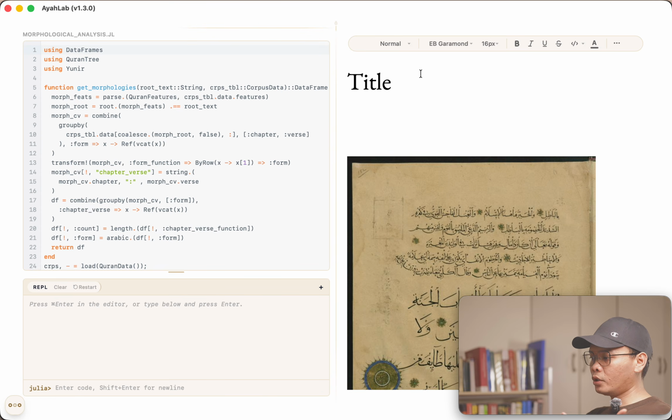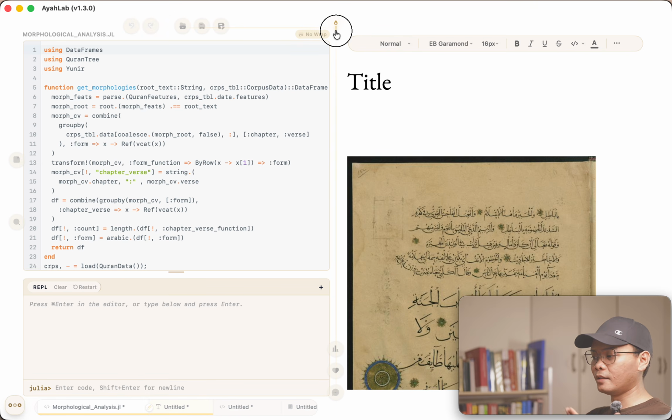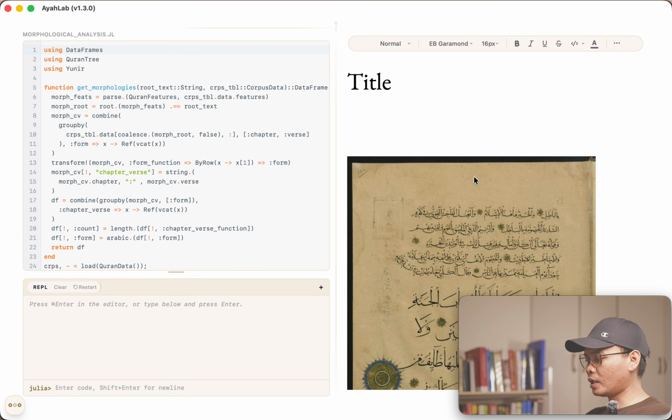But just in case you forgot where those icons are and you want to have a peek, there is this new button at the center at the top, and it has a tooltip saying show icons. If I click that, it's like a candle. Basically it's actually a candle. And the intention here is that you have an idea where the icons are, just in case you forgot where they are.